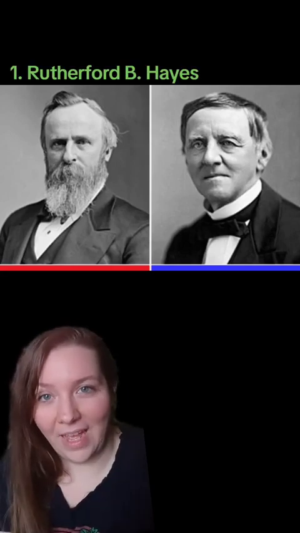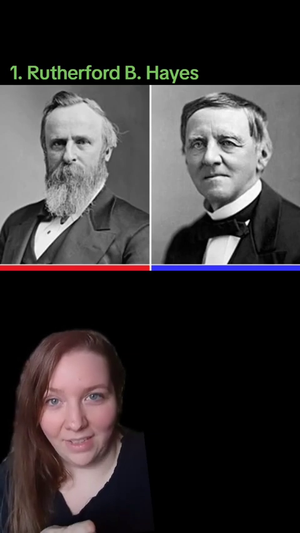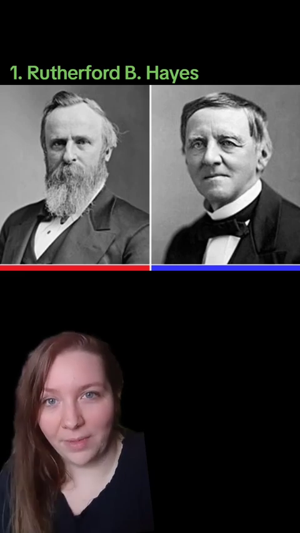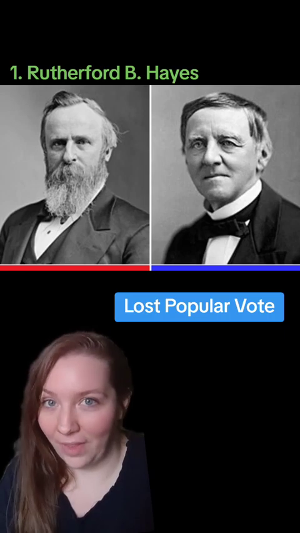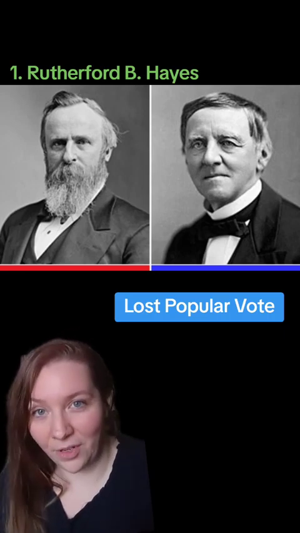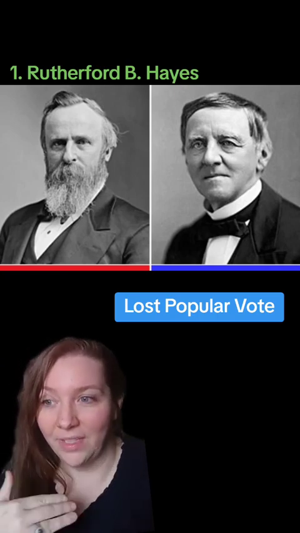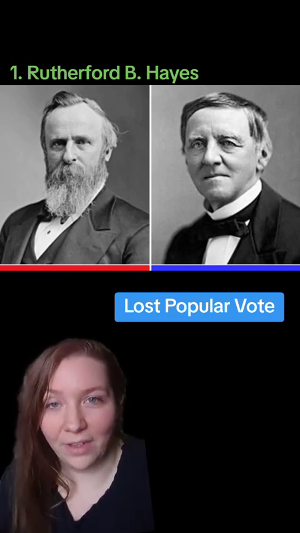And number 1 is Rutherford B. Hayes. In the very next election, in 1876, Rutherford B. Hayes becomes the very first president to become president and not win the popular vote. The Democratic candidate, Tilden here, had 8% more votes than Hayes. That was about 200,000 votes more.